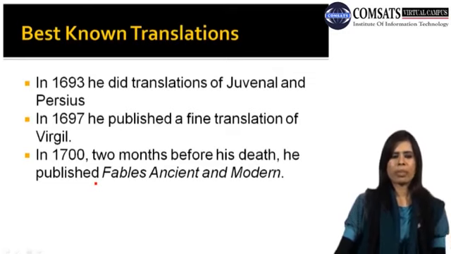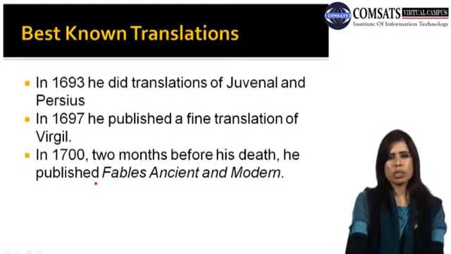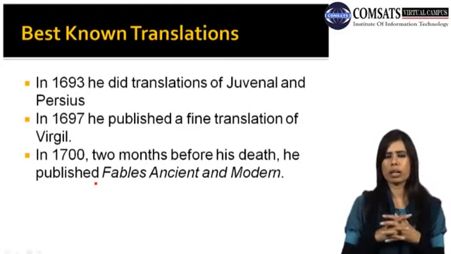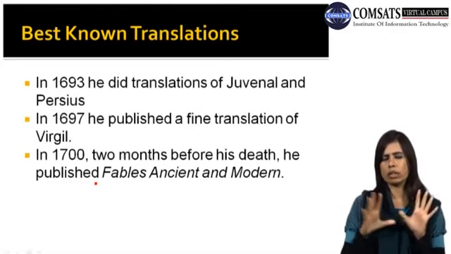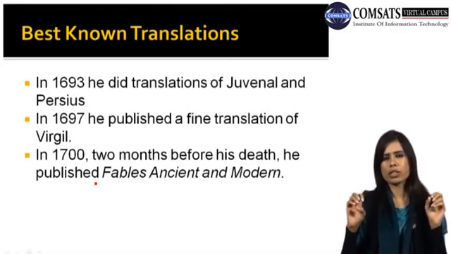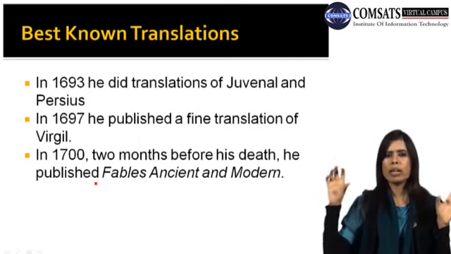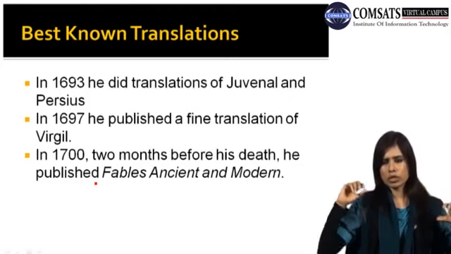Now translations. In 1693 he did translations of Juvenal and Persius. Fine. In 1697 he published a fine translation of Virgil. And in 1700, two months before his death, he published Fables, Ancient and Modern. So all these are translations into the English language. He translated the works of other writers who wrote in other languages, and these are his best known translations.